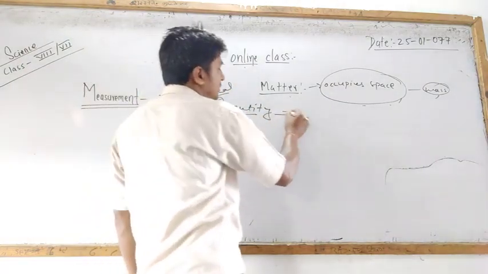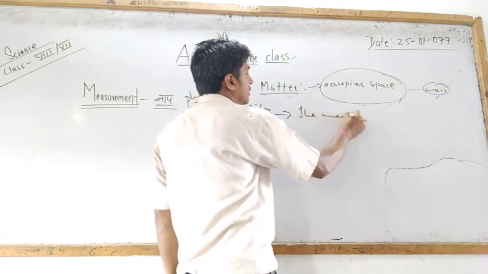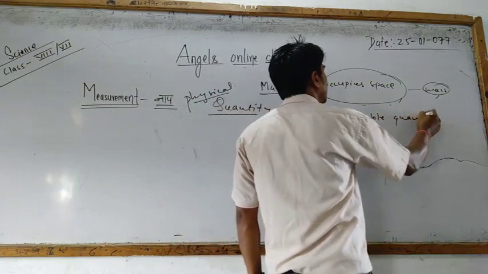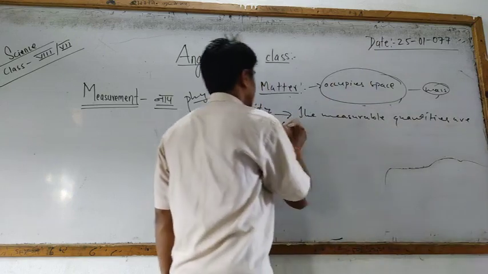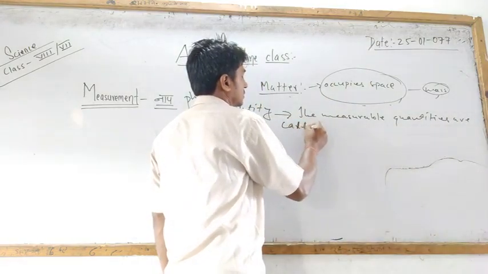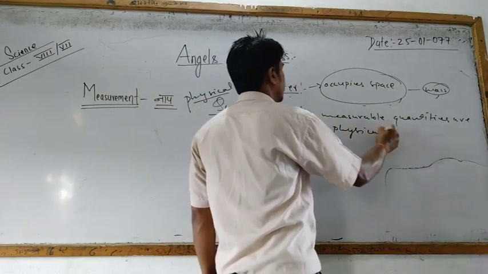Physical quantity: we can say that measurable quantities are called physical quantities.